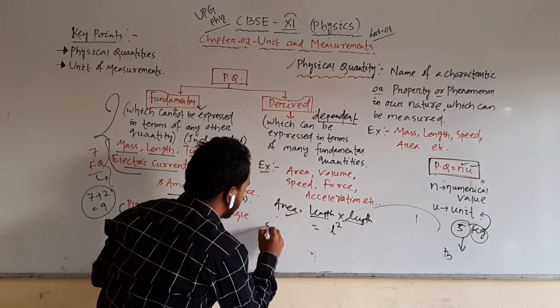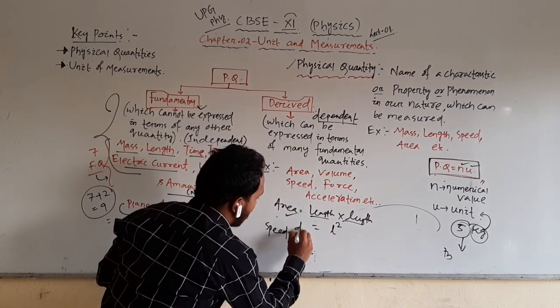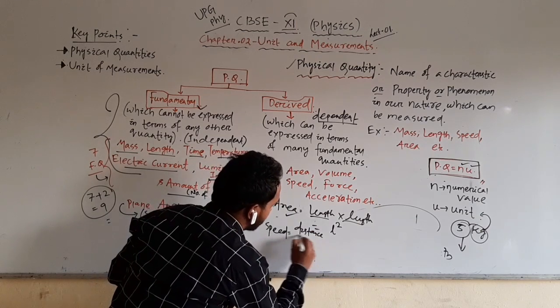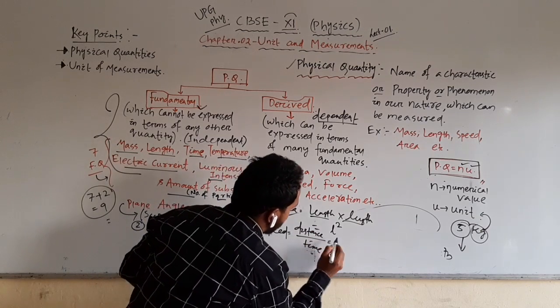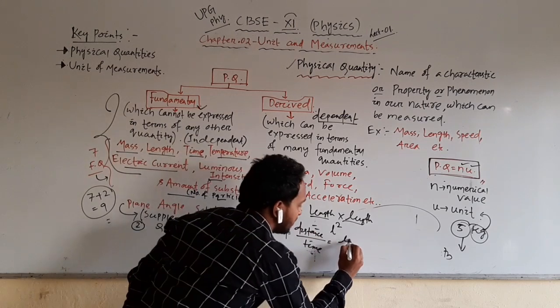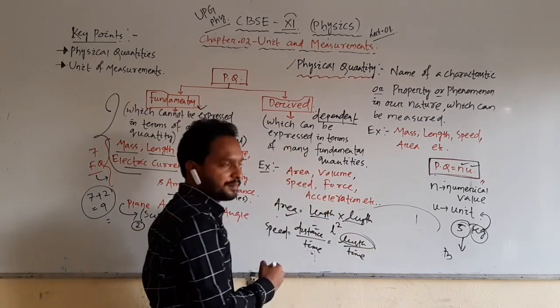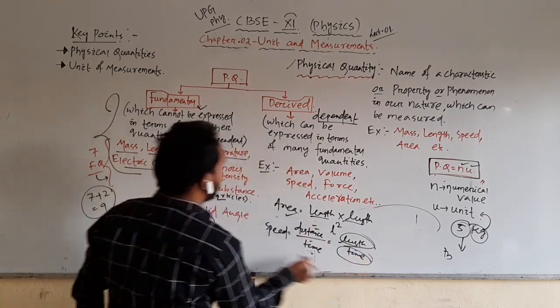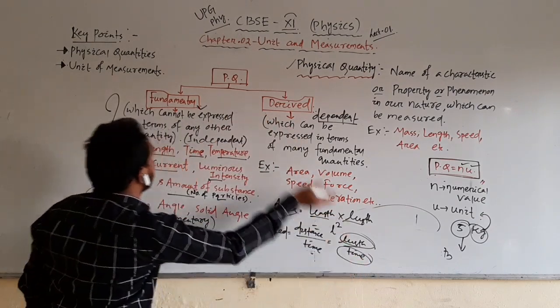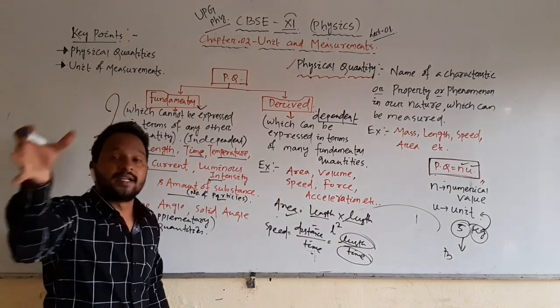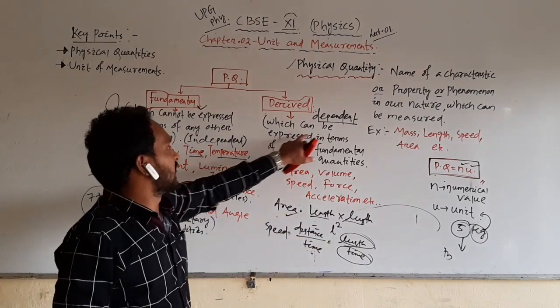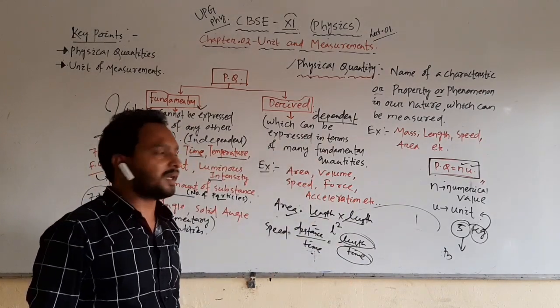Then speed, what is the formula of speed? Distance upon time. So distance is measured by length, so length upon time. Length is a physical fundamental quantity. Time is also a fundamental quantity. Only by taking fundamental quantities is the derived quantity derived. So that is, which can be expressed in terms of many fundamental quantities.